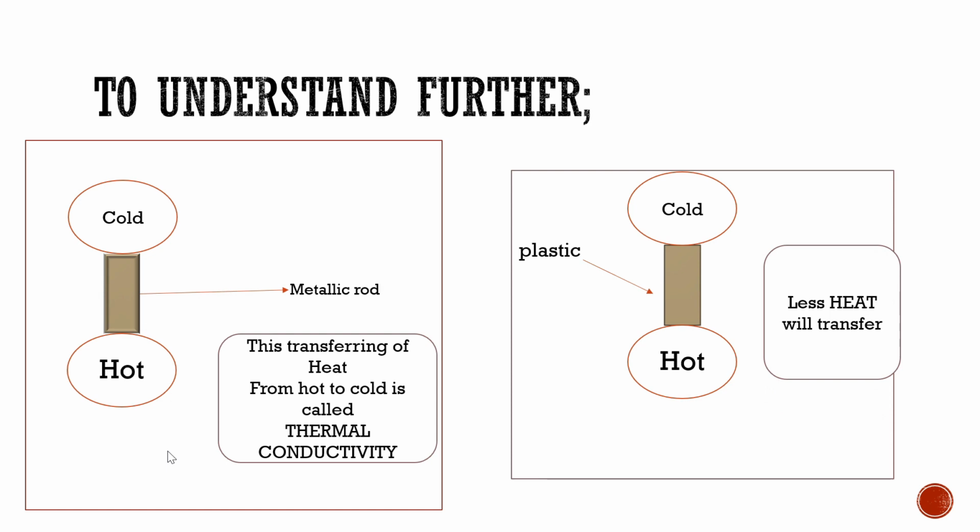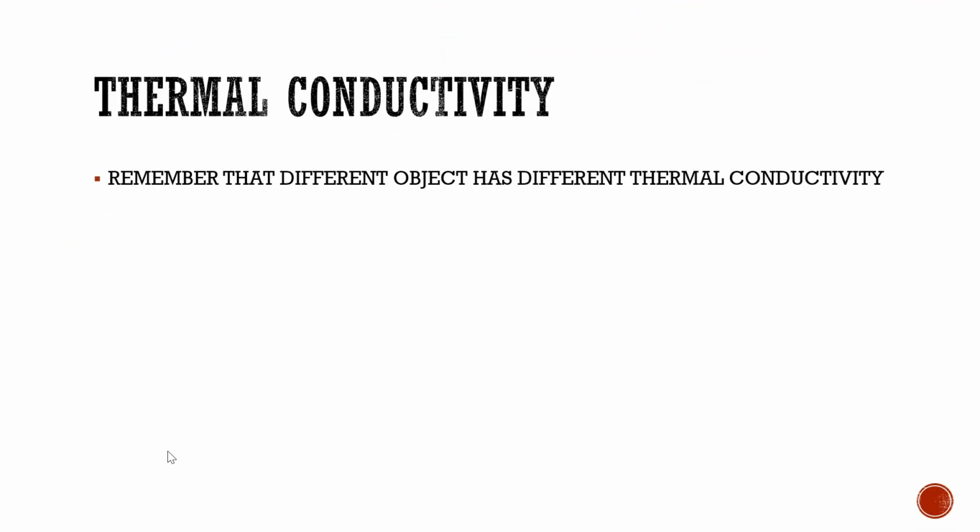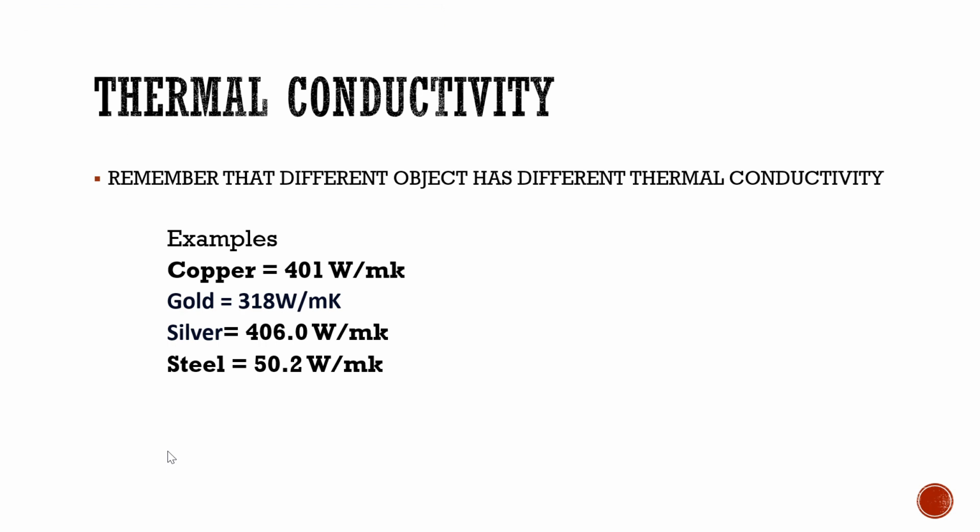Because remember that different objects have different thermal conductivity. For example, copper has 401 watts per meter Kelvin. Gold has 318, silver 406, and steel has 50.2.